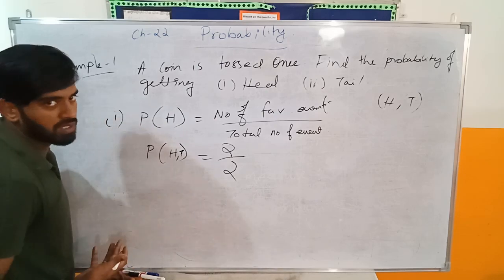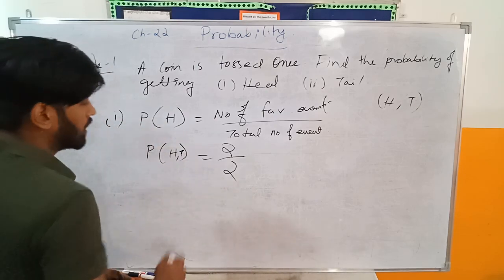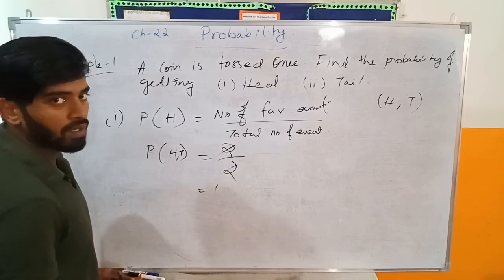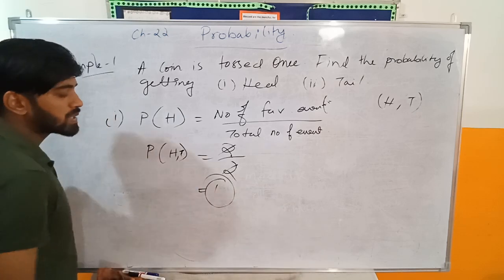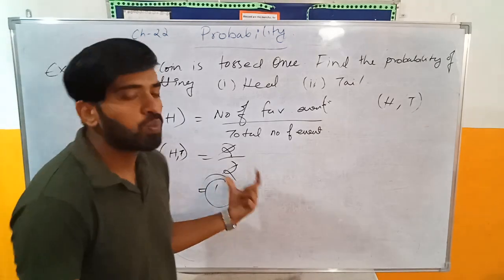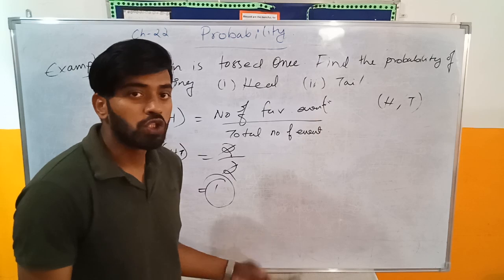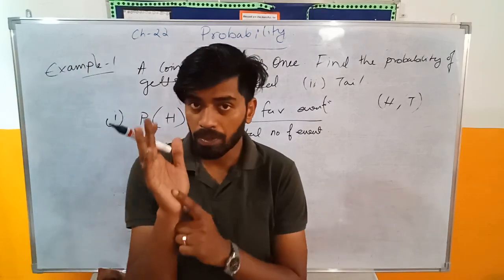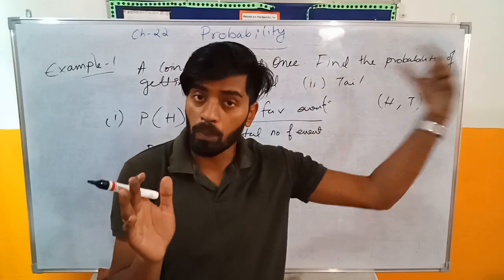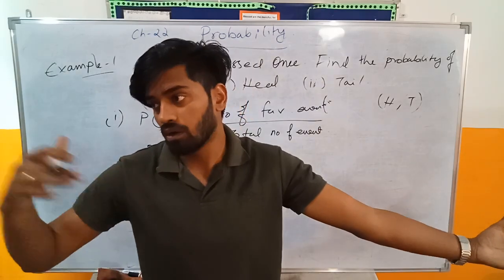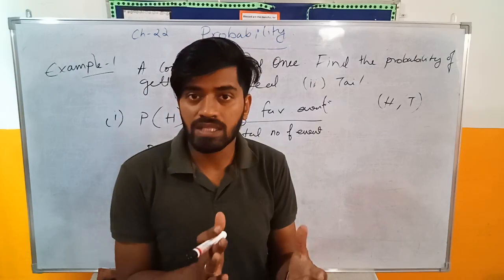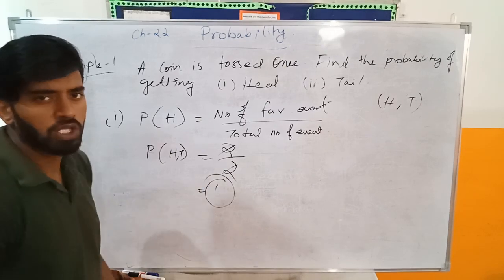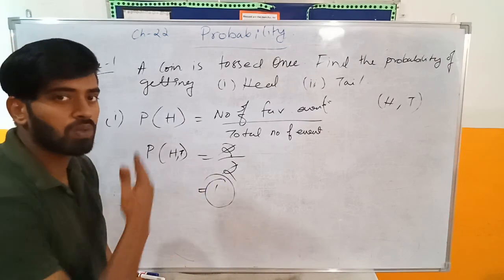Head भी आ सकता है तो भी मैं जीता, tail भी आ सकता है तो भी मैं जीता. But how many events are taking place? Only 2. So what's your answer? 1. Okay. What I really wanted you guys to understand is this, that you will never have more than 1. Your answer in probability in this chapter is always going to come between 0 and 1. It's not going to go beyond 1, or also in negatives. The answer is always going to stay between 0 and 1. So in the whole probability chapter, your answer is going to turn up between 0 and 1.